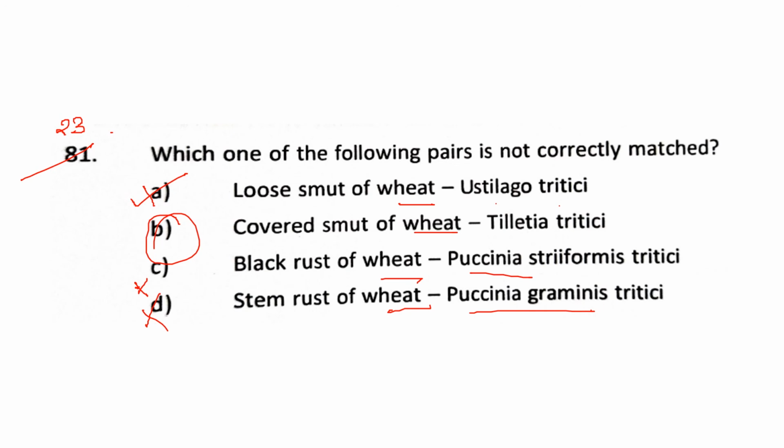But I can just say that there is still something wrong with this. It is not Puccinia striiformis tritici which is responsible for black rust. It is actually responsible for the stripe rust disease of wheat. So this is also not correctly matched. So there is something wrong with the question also. So it can be B and C. Sometimes in exams I have seen that in the end they give both the options for a question number. So that must be it. So the answer is B.